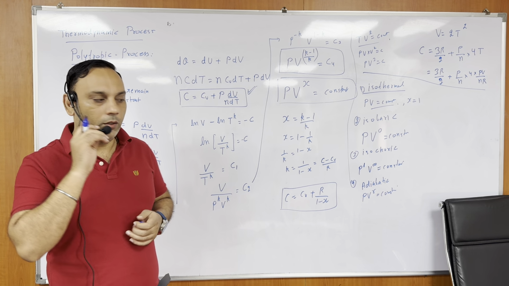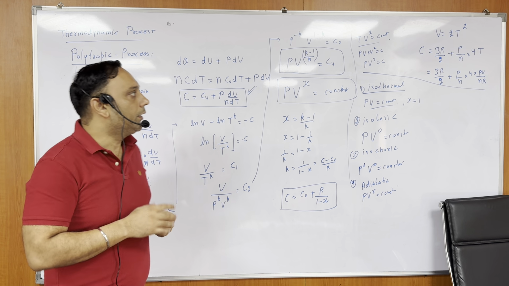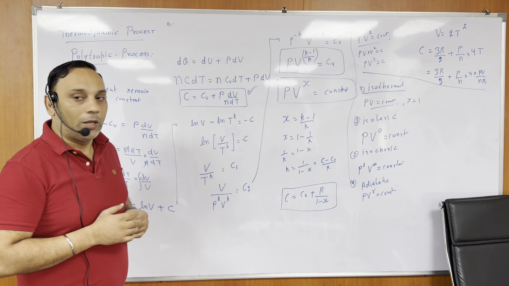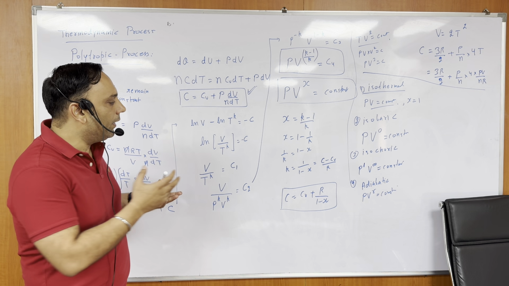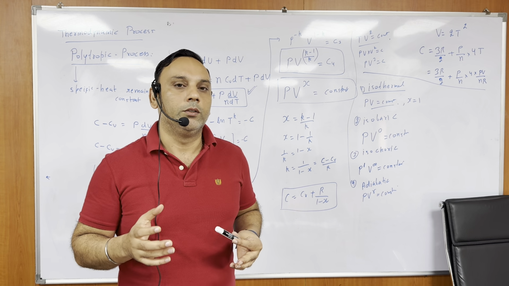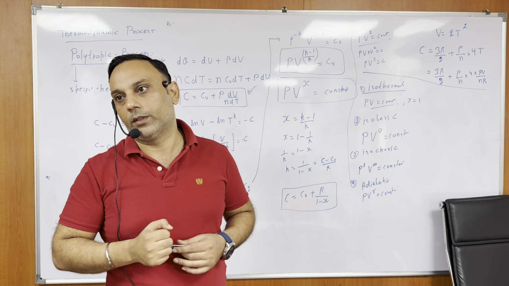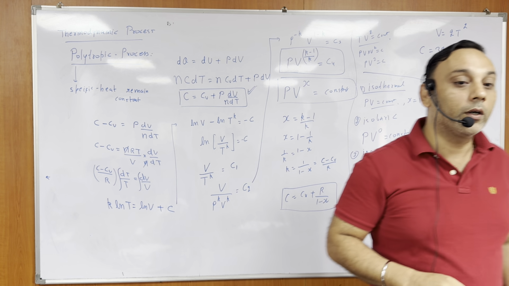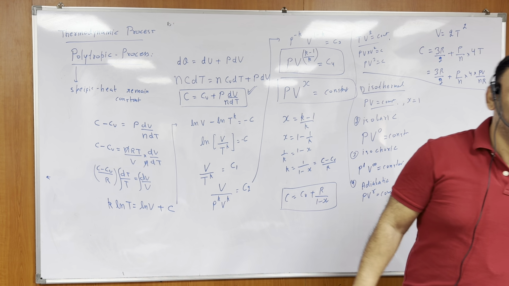So all the processes that we generally know are polytropic processes. Understood or not? Okay. Any confusion, please tell me. Don't worry. Everything that I am writing here, I have already sent you as notes, so no problem. Just focus on the understanding part. Whether you are able to understand or not, just focus on that, okay? Yes or no?